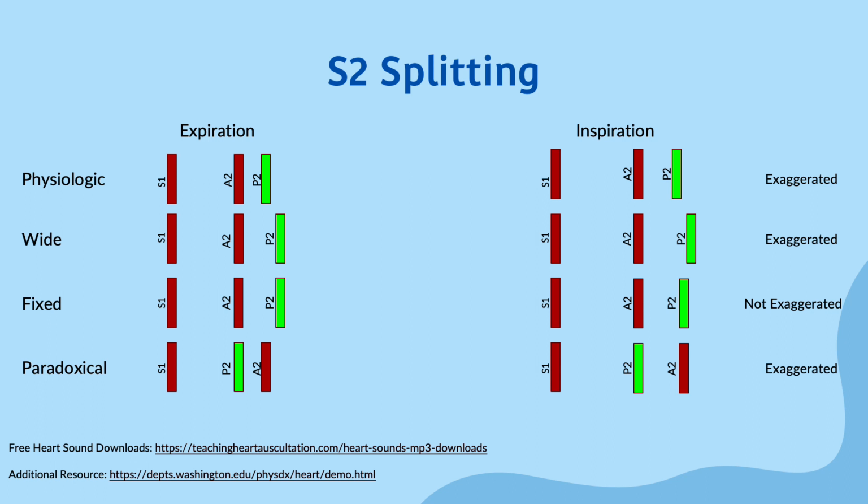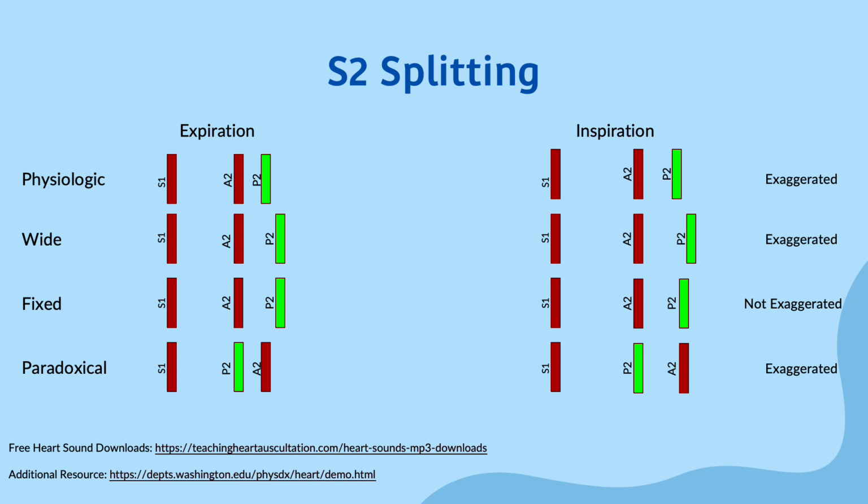Lastly, paradoxical splitting is defined as a reversal of the normal pattern of S2 splitting, with the pulmonic component preceding the aortic component. In these conditions, the aortic valve closure is delayed. This is heard better during expiration, the opposite trend of physiologic and wide splitting.